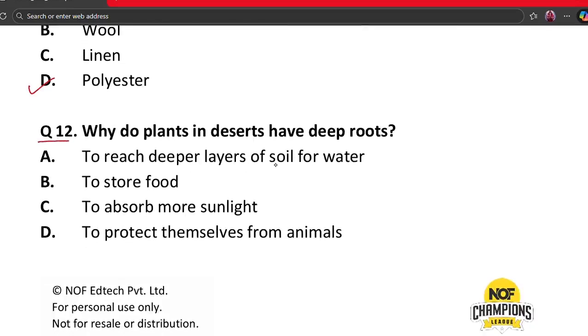Why do plants in deserts have deep roots? A. To reach deeper layers of soil for water. B. To store food. C. To absorb more sunlight. And D. To protect themselves from animals. The correct answer is option A.